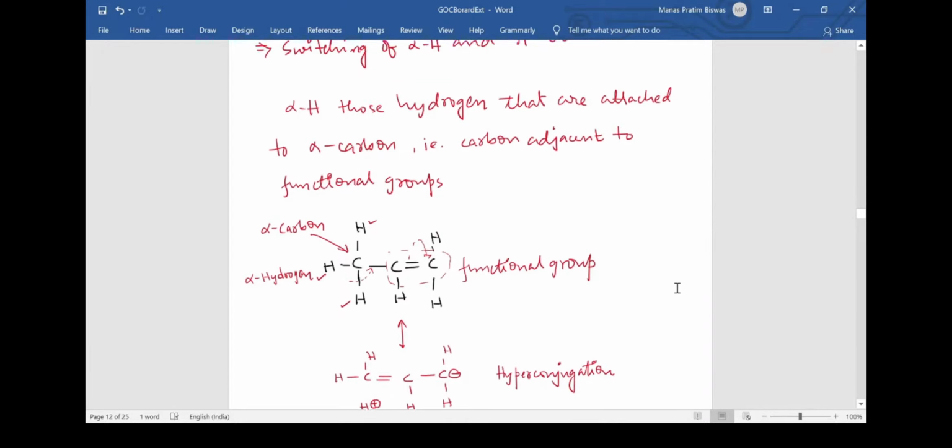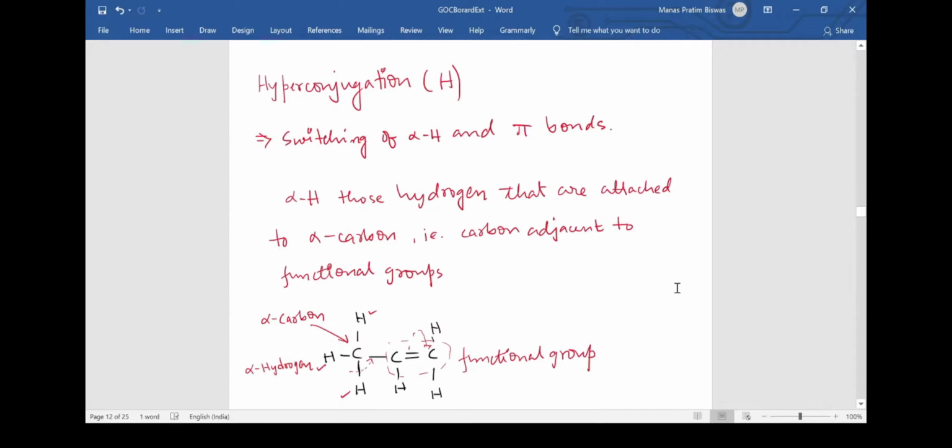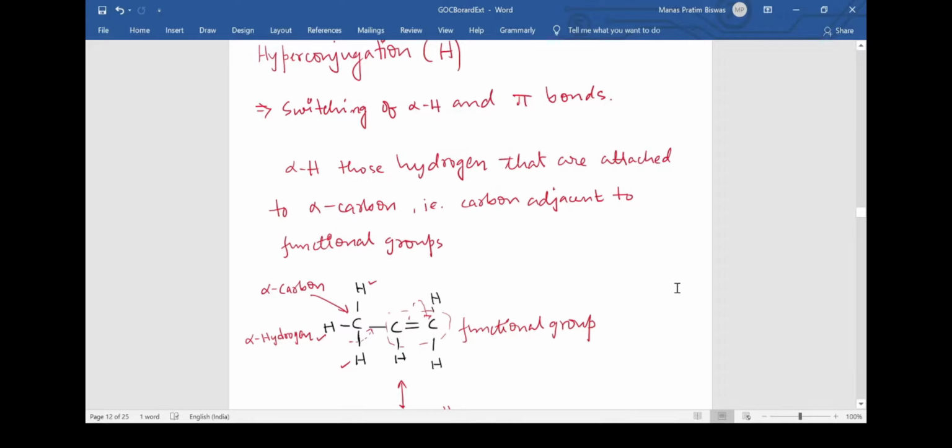so that it will be more clear to you. First of all, let us define what an alpha hydrogen is and what an alpha carbon is. In a molecule, we may have some functional groups, and the carbon that is adjacent to the functional group is called the alpha carbon. I have marked here that there is a double bond, and I have treated this double bond as a functional group. This is an alkene. These two carbons together make a functional group, and adjacent to this functional group we have this carbon. So this carbon is called the alpha carbon, and the hydrogens attached to this carbon are called the alpha hydrogens. In this case, these three hydrogens are called the alpha hydrogens.